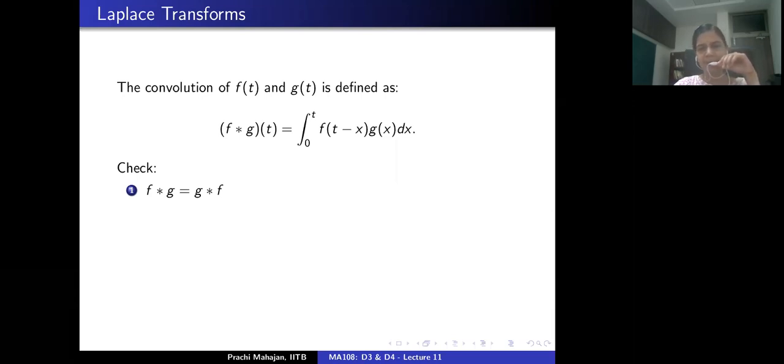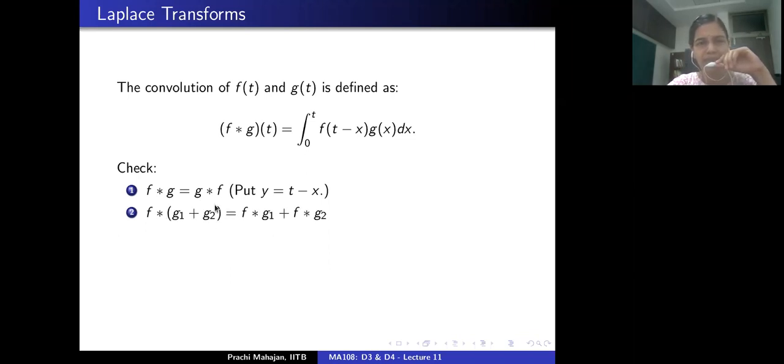One can check this. This is easy. This follows by introducing a change of variables. Over here, you introduce a new variable y as t minus x. The right hand side in terms of the variable y would be exactly g convolved with f. I will leave this for you to check. The next part is that this operation of convolution distributes over addition. So f convolved with g1 plus g2 is the same as taking the convolution of f with g1 and the convolution of f with g2 and summing them up. These are easy, routine checks.